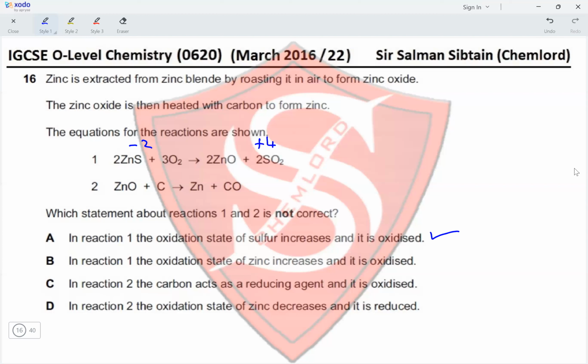In reaction 1, the oxidation state of zinc increases and it is oxidized. No, the oxidation state of zinc is positive 2 in zinc blende and positive 2 in zinc oxide, so it stays the same. In reaction 2, carbon acts as a reducing agent and it is oxidized. Yes, a reducing agent reduces other species while itself it gets oxidized. So this is correct. In reaction 2, the oxidation state of zinc decreases and it is reduced. This is correct as well. Carbon goes from 0 to +2 and zinc goes from +2 to 0. So zinc gets reduced. Therefore, the correct option for this question is option B.